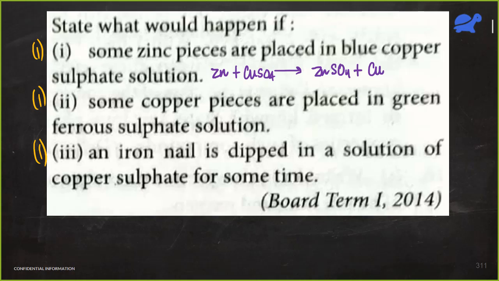But this is not the only question. They are asking what would happen. So this reaction would take place. That is true. But there are a few color changes that are going to take place. So what are those? So zinc is silvery white. Let me just write silver for now. Copper sulfate is blue. Zinc sulfate is colorless. And copper is reddish brown. So you will also have to tell or state the reasons here along with the reaction. So what are the observations that are going to take place? What are the observations in the first case? Just like what we have been doing.